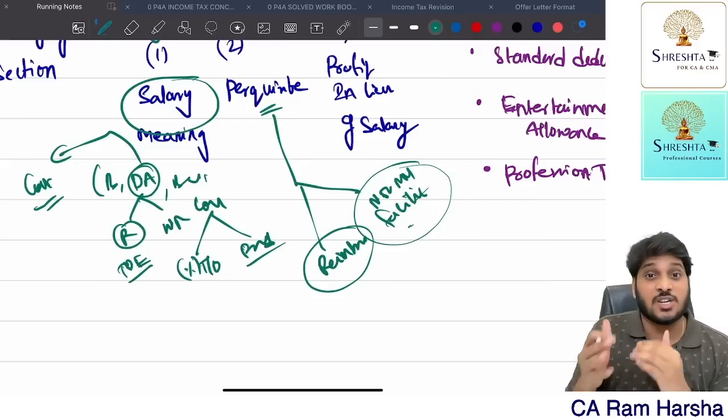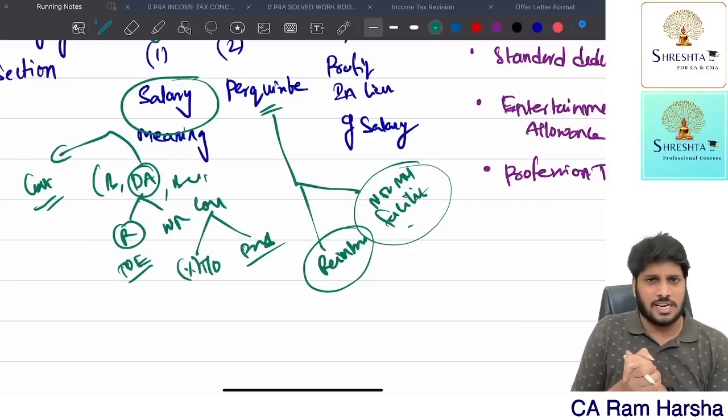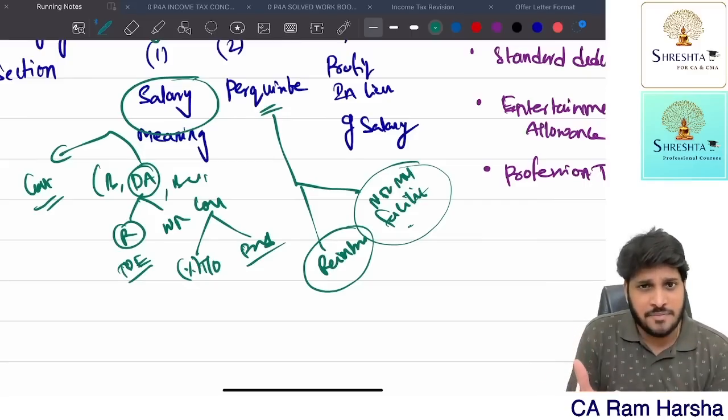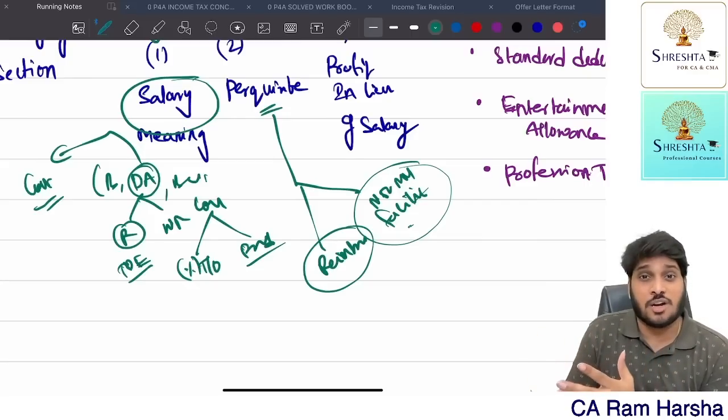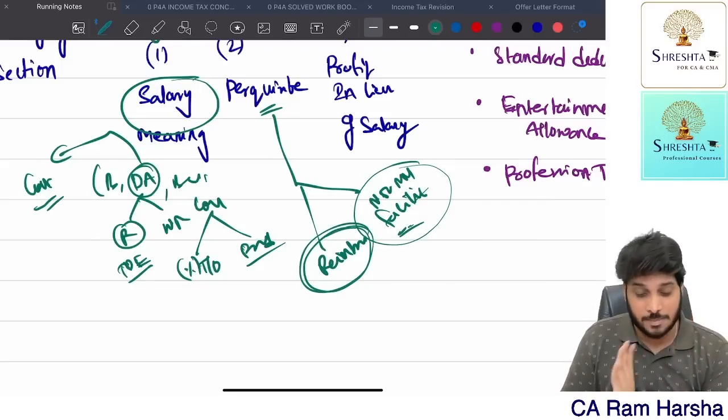Whatever the perquisite valuation rule, we compute some value, and we will tax it accordingly. We are giving some furniture to the employee for usage. It's a benefit given to the employee. It's a perquisite, non-monetary. So perquisites are basically reimbursement and non-monetary benefit.